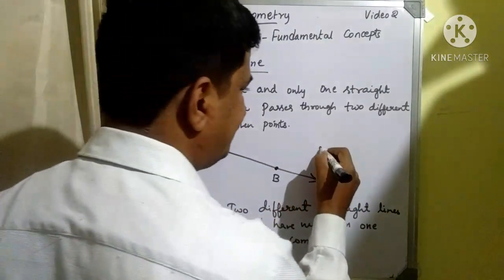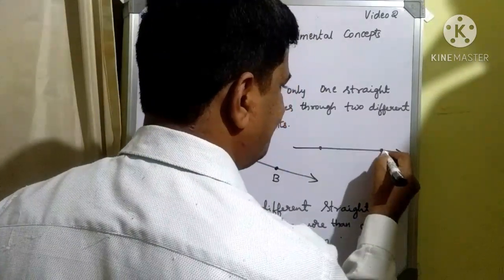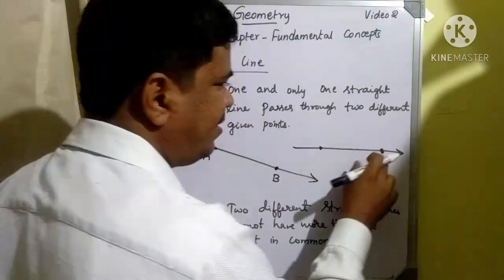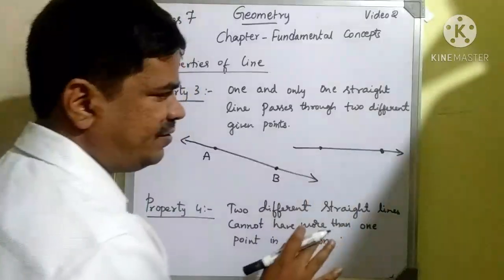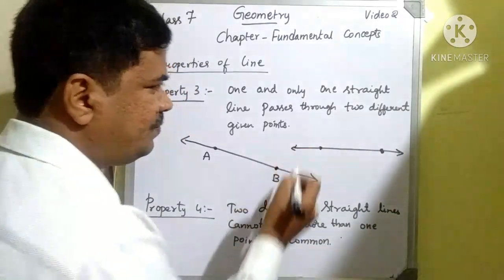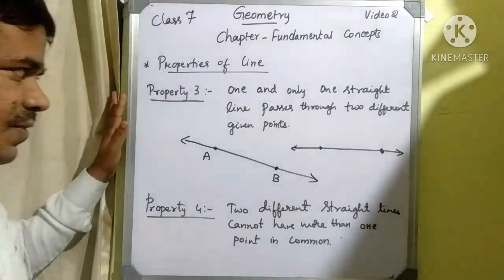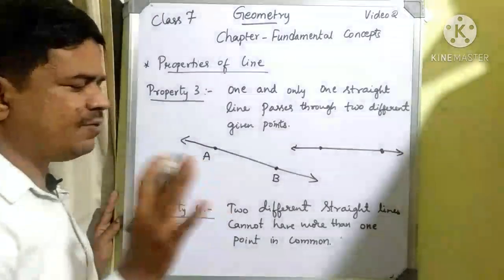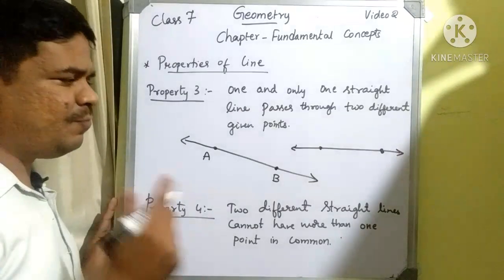If I draw a line like this, it will pass through only one point, it won't pass through the other point. Like that, if you want to draw a straight line through two points, there is only one possibility: only one straight line can pass through the two different given points.